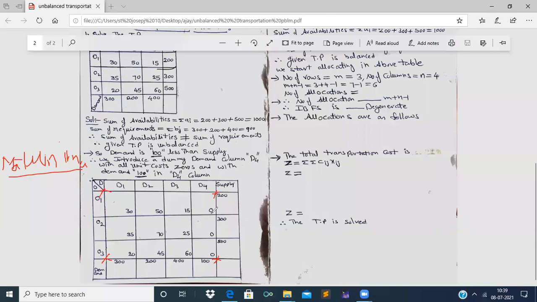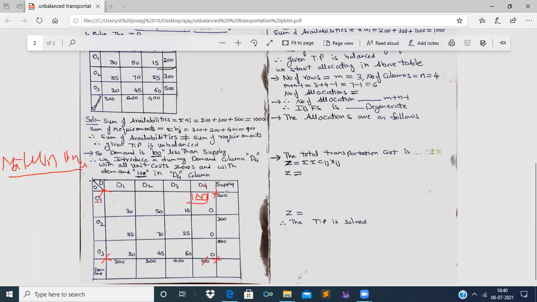How many zeros are there? 3 zeros are there. So now, let us select any one of these 3 zeros. I will select this 0, the 0 which is present in the first row and fourth column cell. So corresponding to this 0, what is the demand? 100 is the demand and the supply is 200. So therefore, the least value is 100. Therefore, I strike off 100 and allocate 100 in this least cost cell 0.